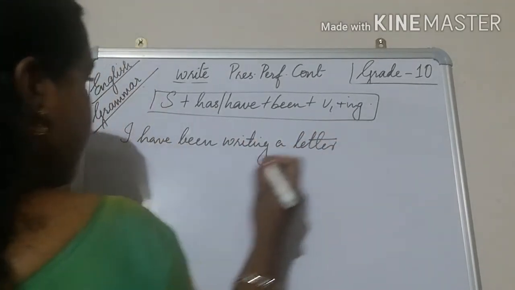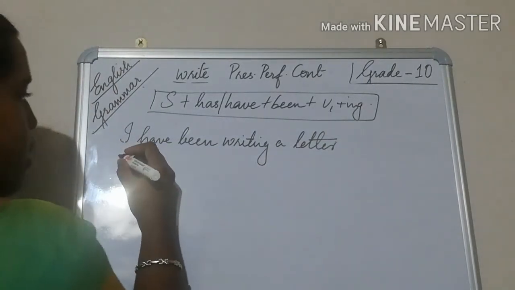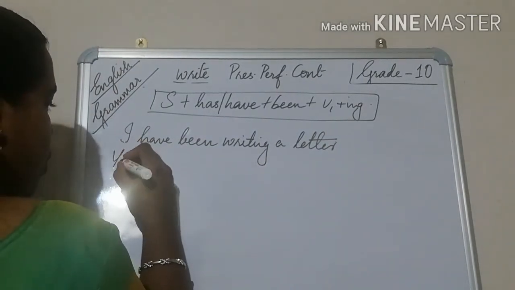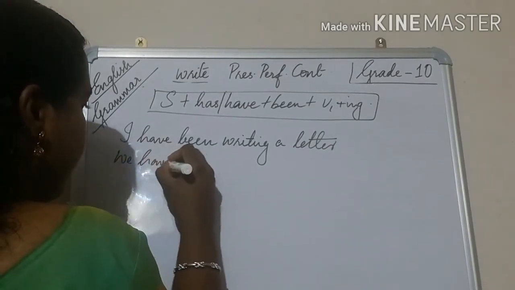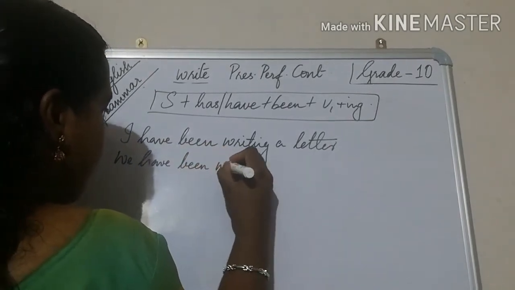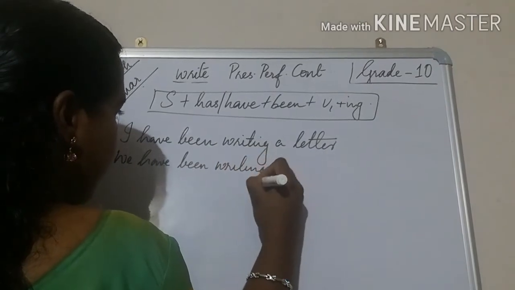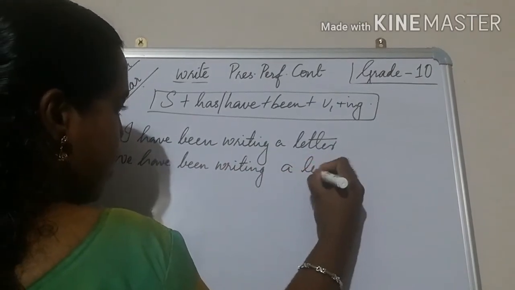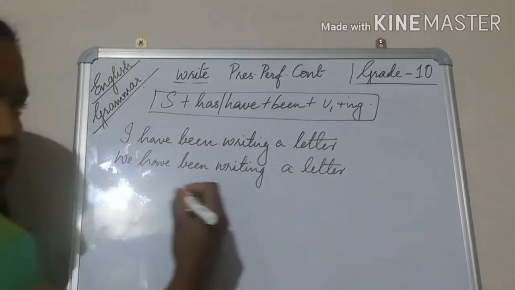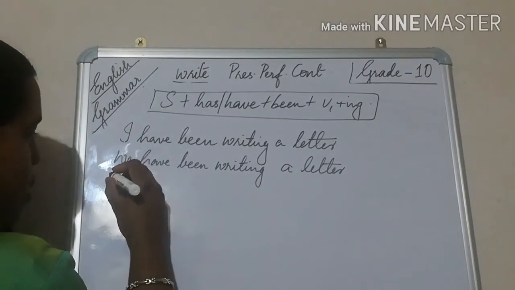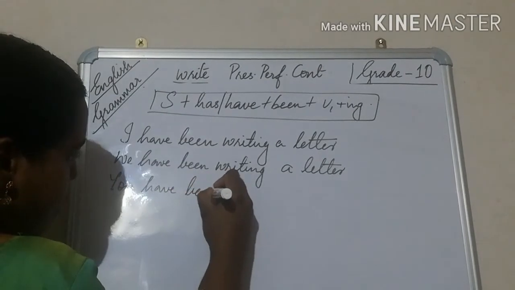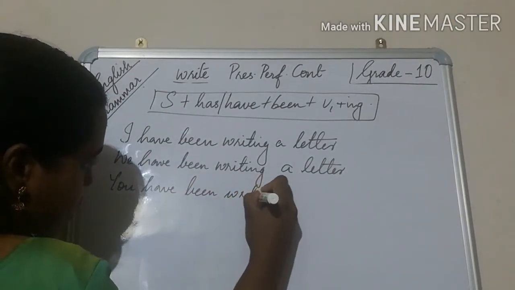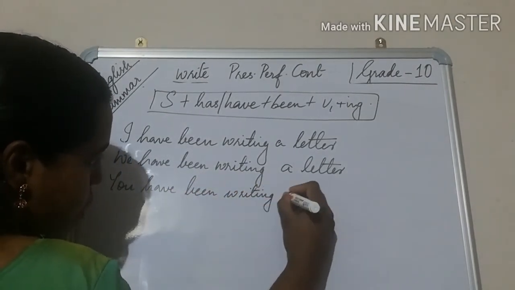Then, we have been writing a letter. Yes, you have been writing a letter.